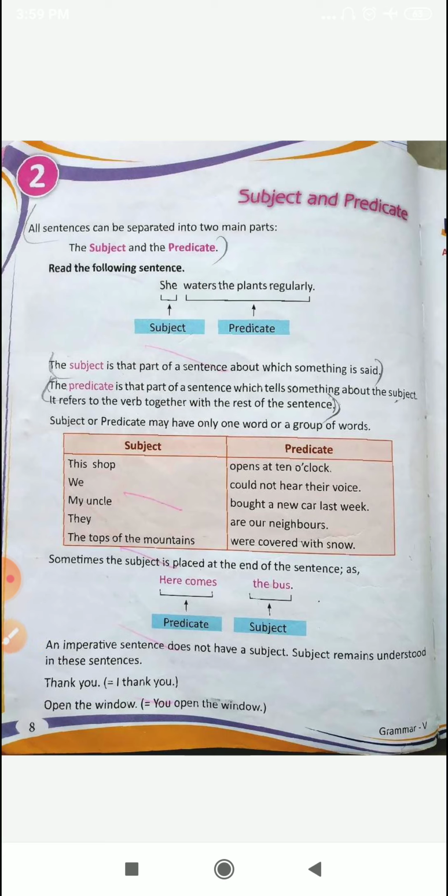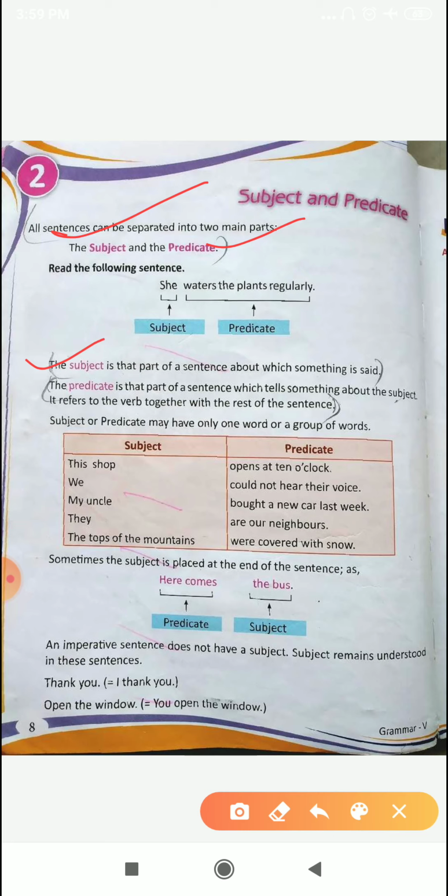All sentences can be separated into two main parts. Number 1 part, the subject, and number 2 part, the predicate. Read the following sentence. She waters the plant regularly. She is the subject here because we are talking about she, and waters the plant regularly is the rest of the sentence, and this is the predicate. As you can see in your book also, the subject is that part of a sentence about which something is said, and the predicate is that part of a sentence which tells something about the subject. It refers to the verb together with the rest of the sentence.